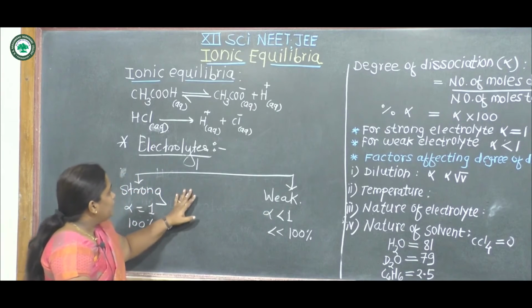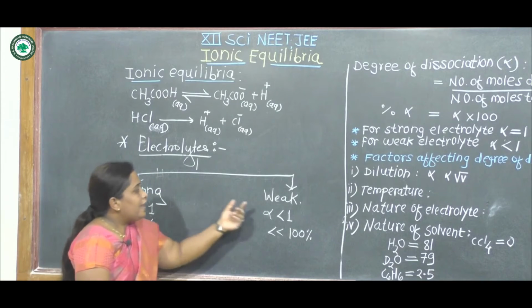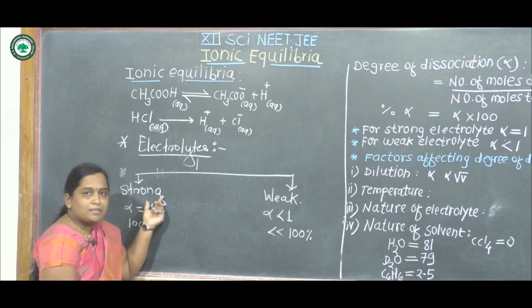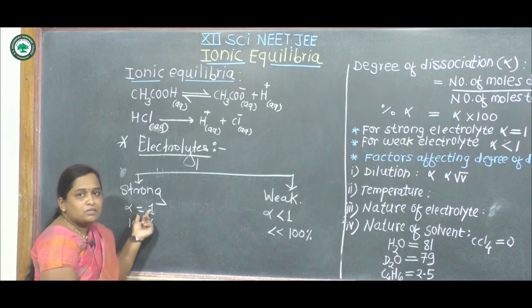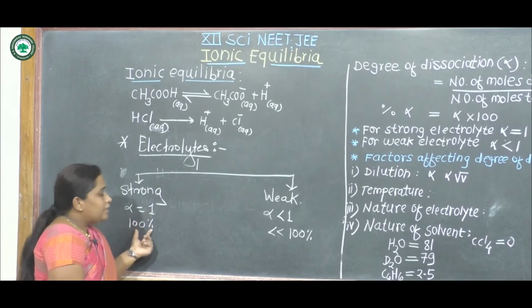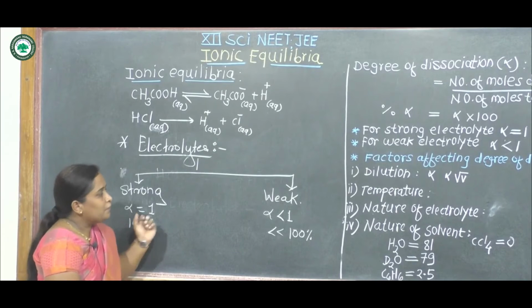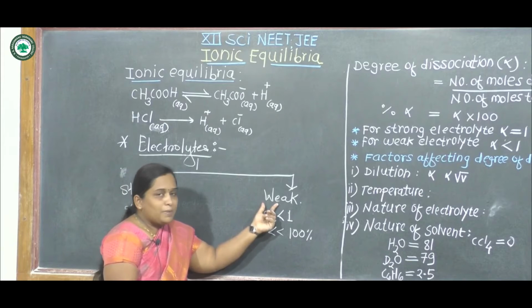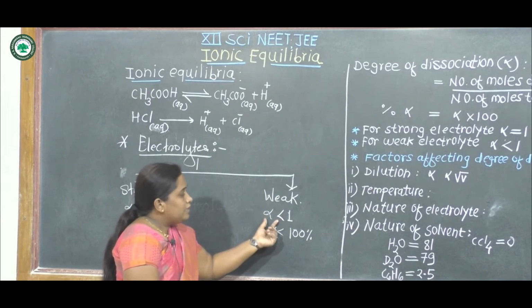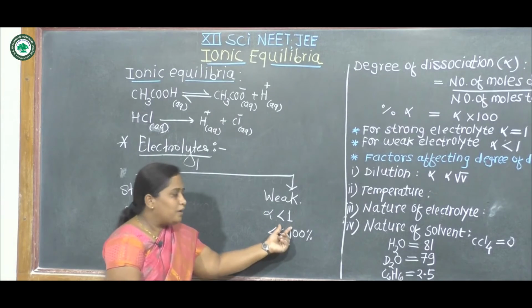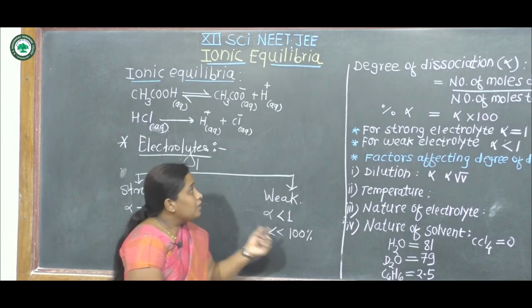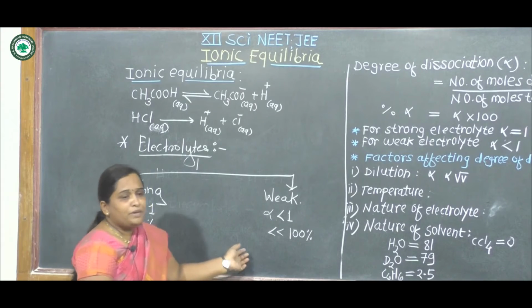These are the two types of the electrolyte. First is a strong electrolyte and second is the weak electrolyte. Strong electrolyte means the ionization takes place completely and the degree of dissociation is unity, that is 1. In this, 100% ionization takes place. For a weak electrolyte, the dissociation takes place to a very small extent. In this condition, the value of degree of dissociation is less than 1 and the ionization is very much less than 100%.